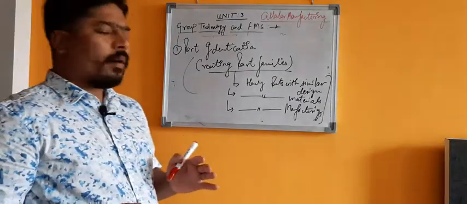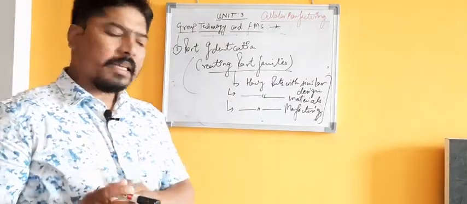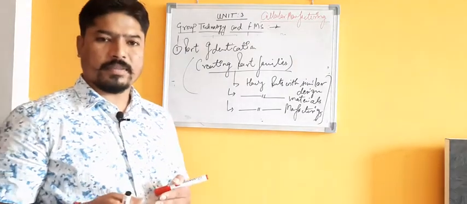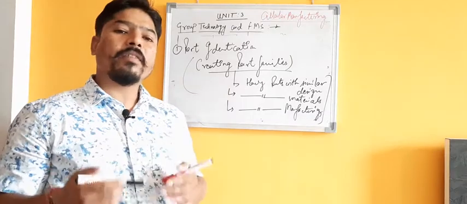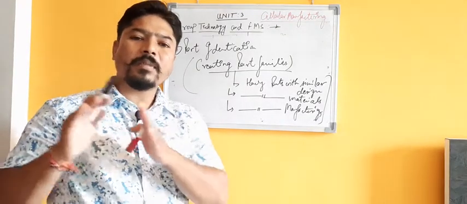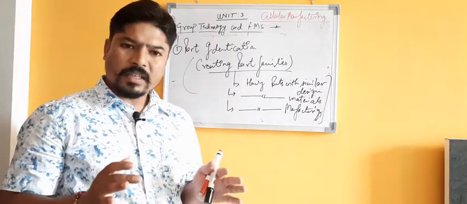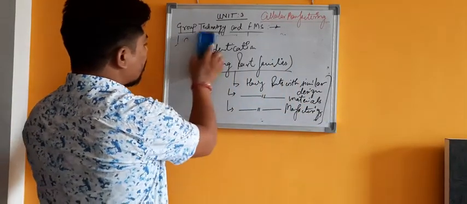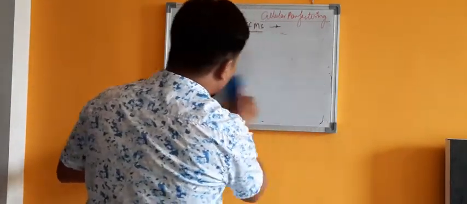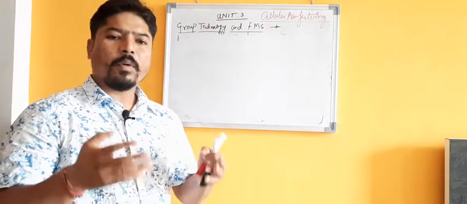Now, to identify the parts for a certain part family, we need to follow different processes. We need to identify which parts will come under which part family, because we have a number of parts available in our production system. For that, we have a specific set of procedures available, like part classification and coding, visual inspection, and production flow analysis.